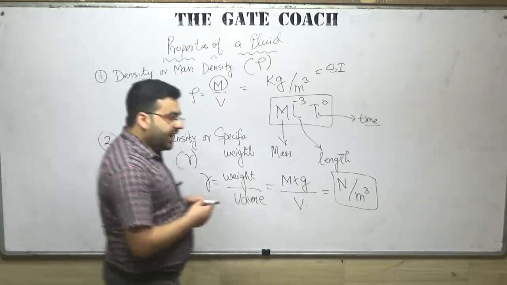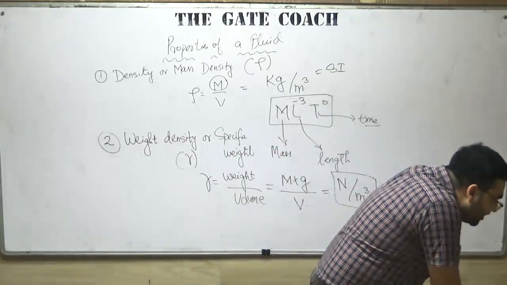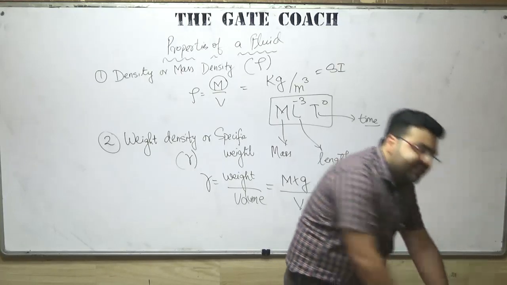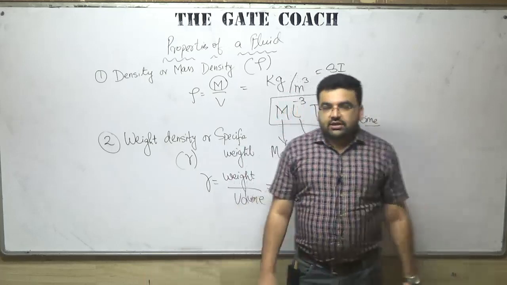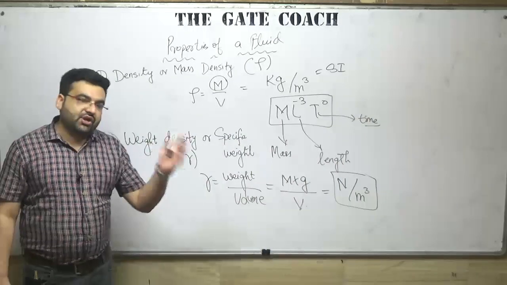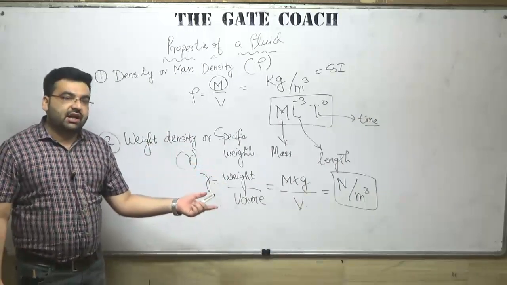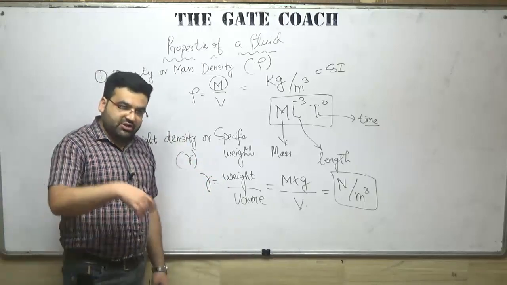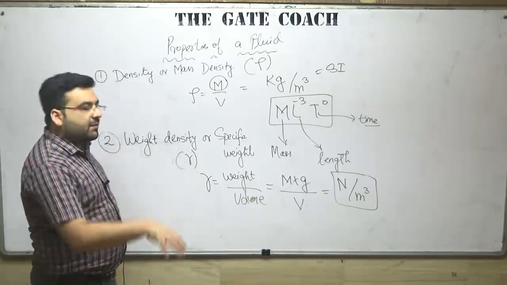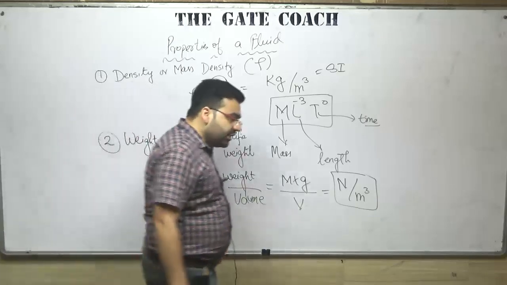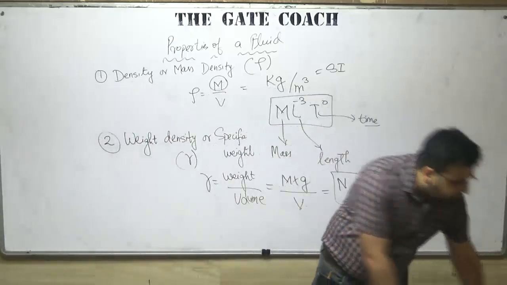I hope that you are getting it. I have started at a very zero level because a lot of students face a lot of problems in boundary layer flow, the pressure analysis. Recently, after 2016, a new topic has been added in our chemical paper, that is turbulent flow, velocity profile. A lot of students face problems there, so that is why I have started at a very basic level. If you have any doubt, you can ask. Clear? Yes, sir.